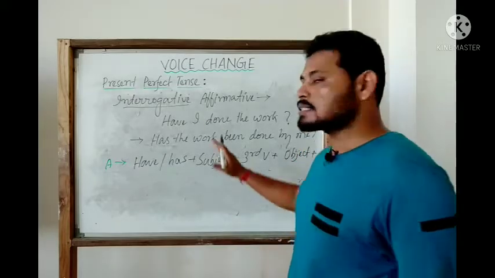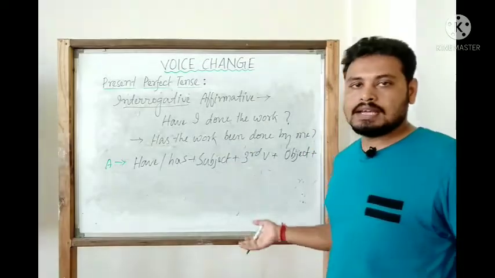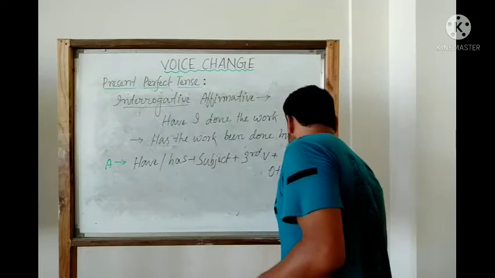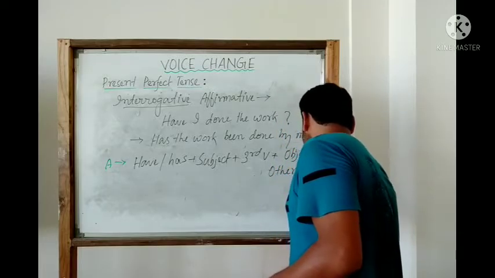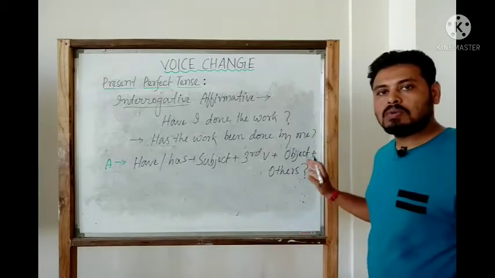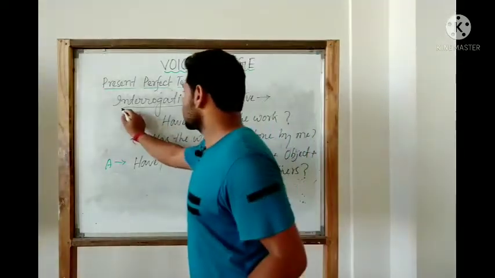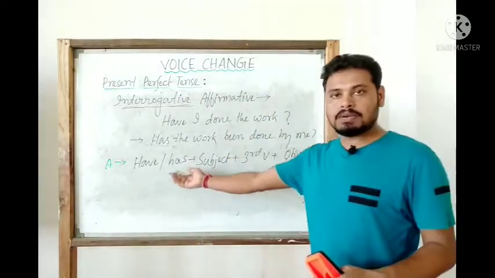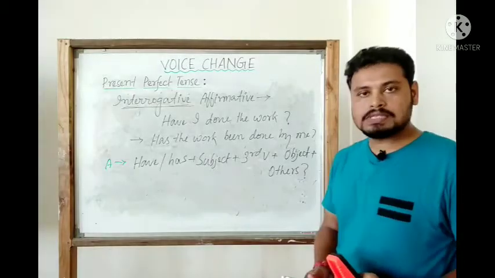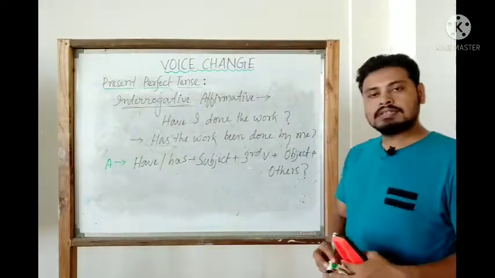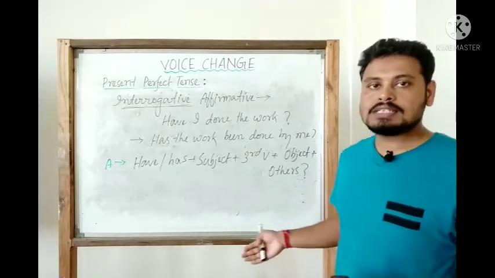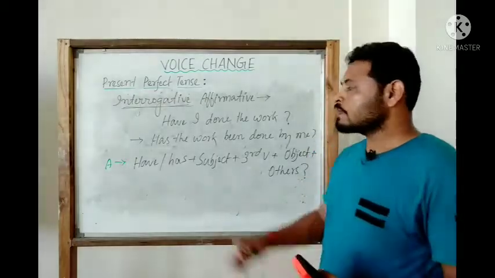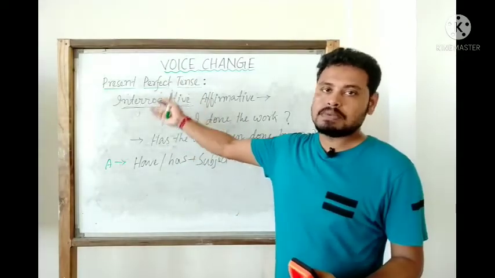Then if anything is there, we can put it there in place of others. Then at the end, obviously we need to put one note of interrogation. Why? Because this one is interrogative sentence. So the active structure is have or has, then we have the subject, then the third verb, then the object, others, then a note of interrogation. That one is the active structure of interrogative affirmative sentence in present perfect tense.